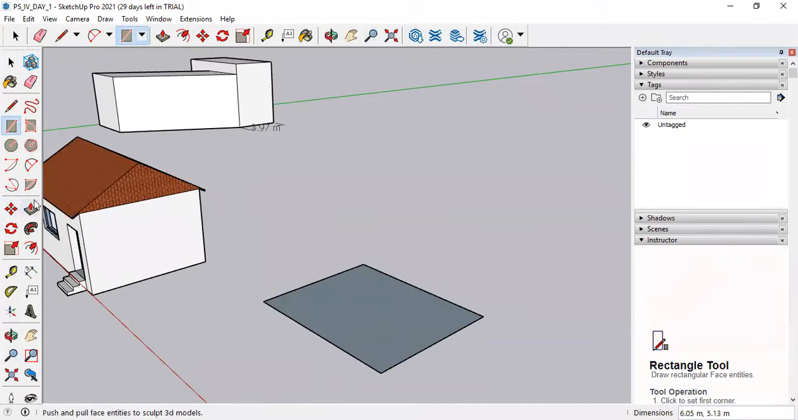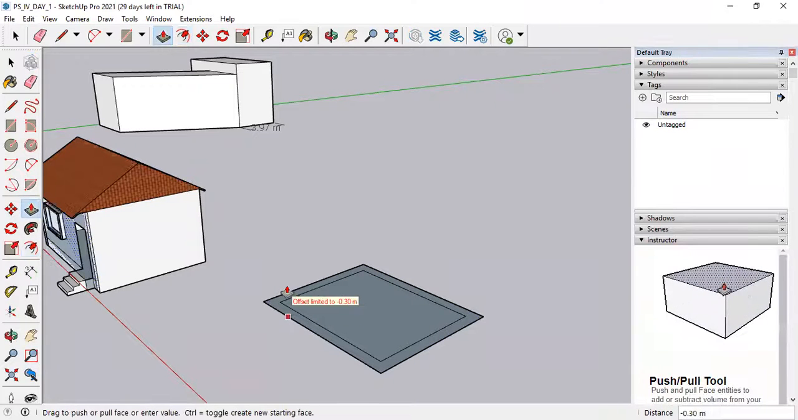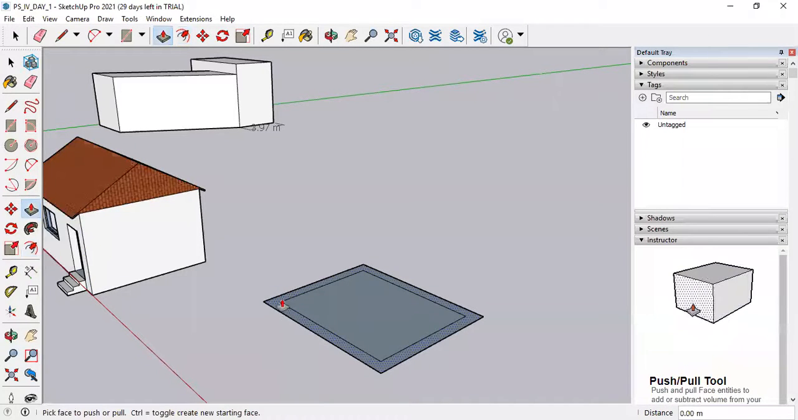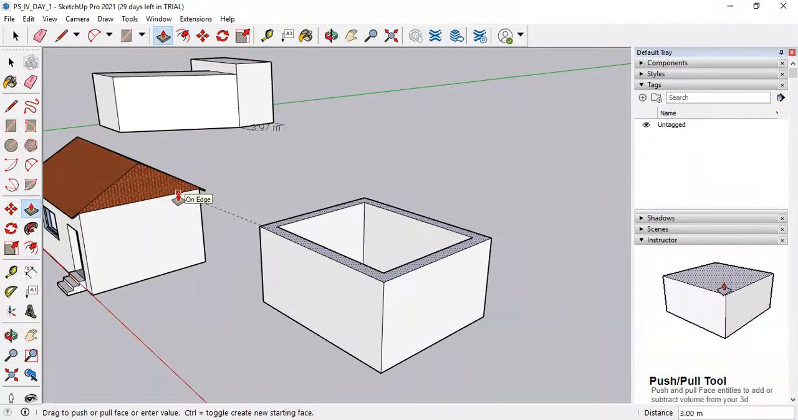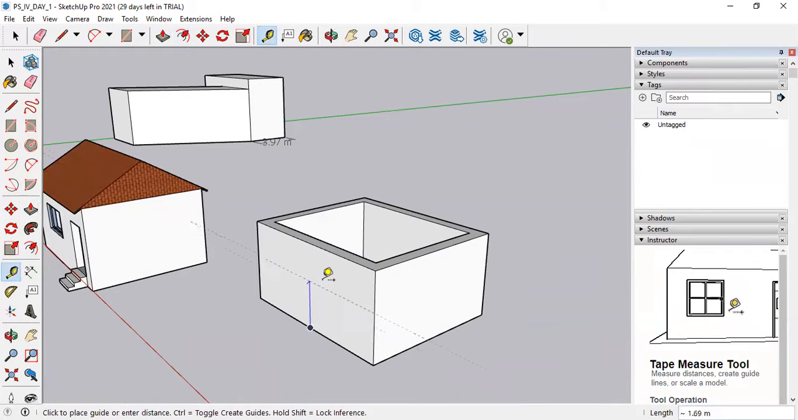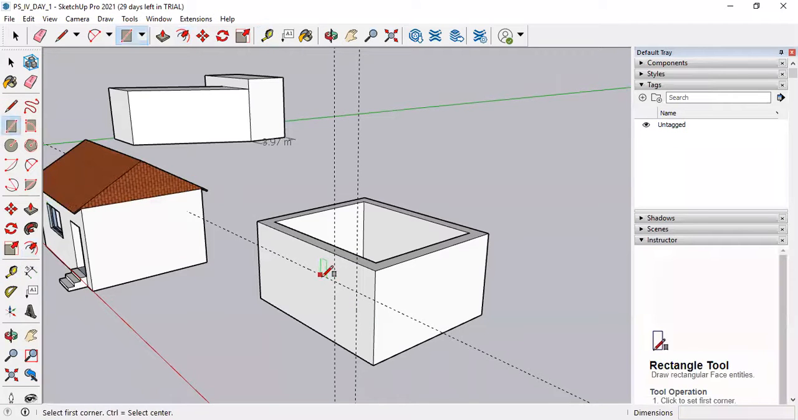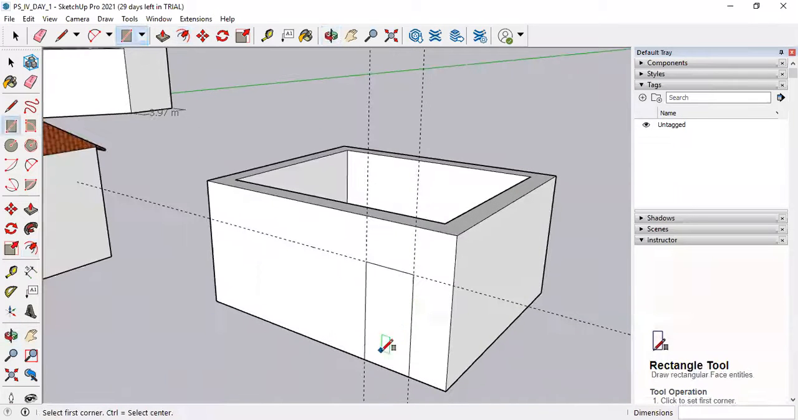So suppose this is a rectangle. Let's take an offset command, make offset. Okay, now do one thing. Take a tape measurement tool. 2.1 is my height. This is just a random reference I am taking. Okay, take a rectangle command. Now do one thing.